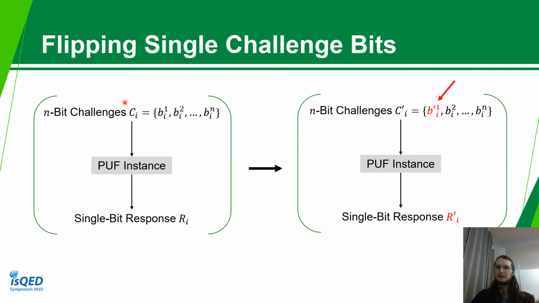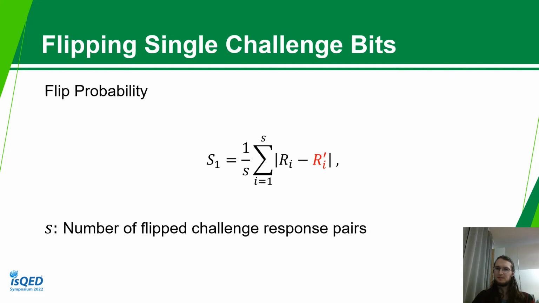Now to our metrics. For them, we have n-bit challenges, C_i, we have a whole set of them, and we apply them to a PUF instance, and then we get single-bit responses. Now we take the same challenges and flip just the first bit. We apply all of these flipped challenges to the PUF as well and retrieve different responses.